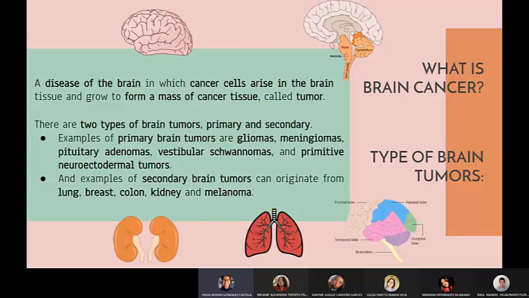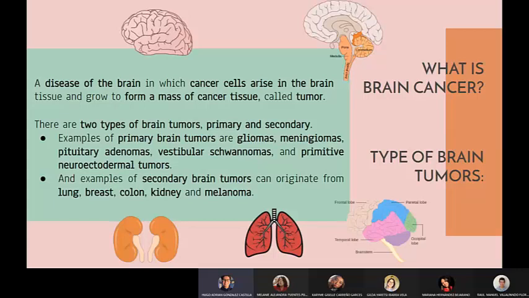Cancer cells that develop from brain tissue are called primary brain tumors, while tumors that spread from other body sites to the brain are termed metastatic or secondary brain tumors. There are two types of brain tumors. The primary, that is any tumor that starts in the brain, and secondary, a tumor growing within the brain that has arisen from the spread of a malignant tumor elsewhere in the body.